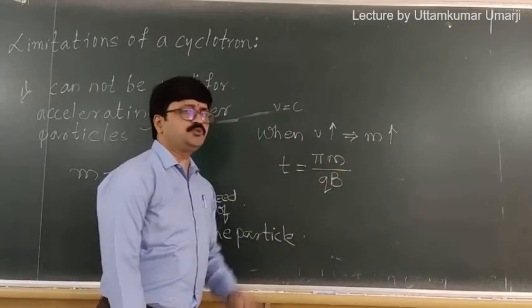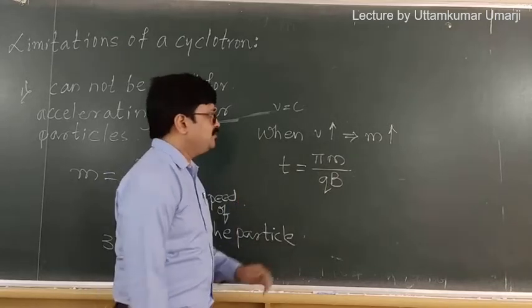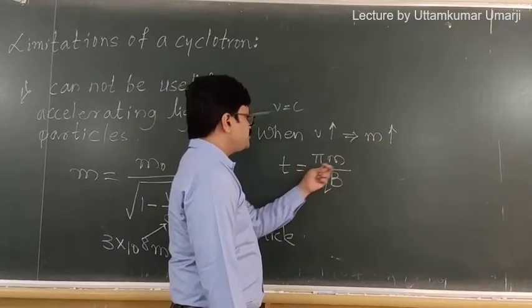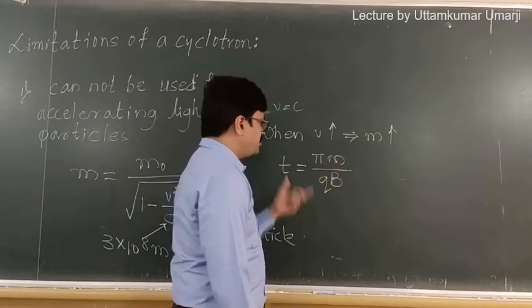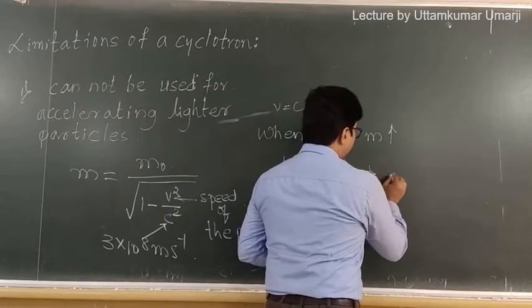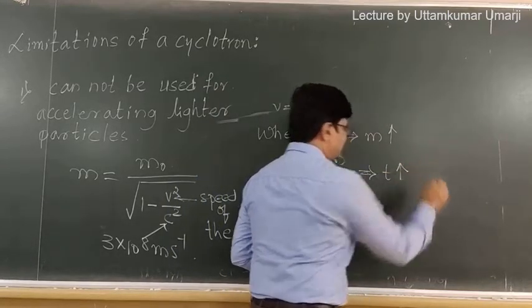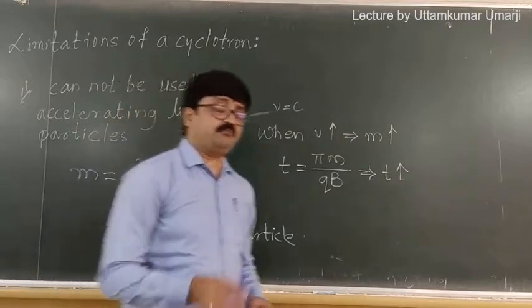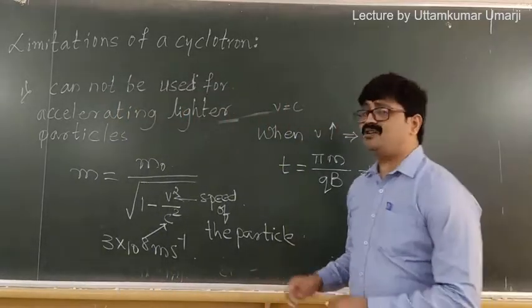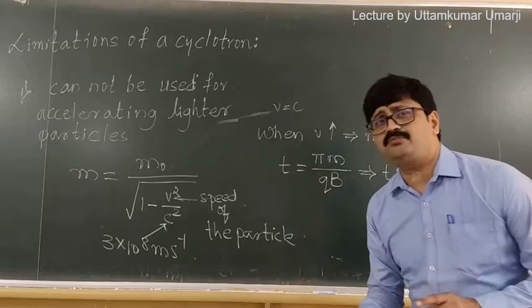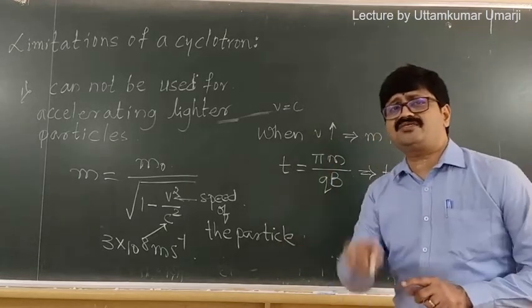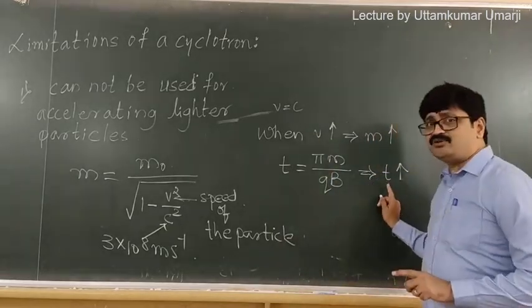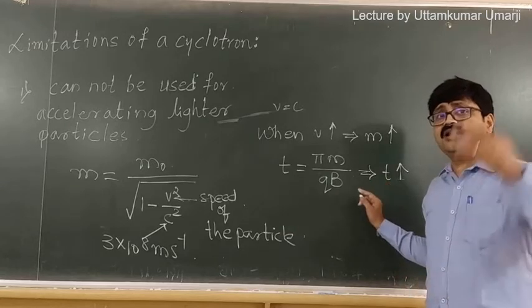Pi m by qB is the time. Now, if mass increases, what happens to time here? Time will also increase. That means the particle like electron, instead of taking lesser and lesser time to travel through the D's of cyclotron, its time to travel through the D's becomes large.